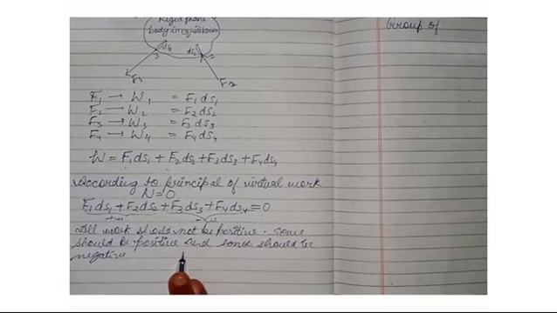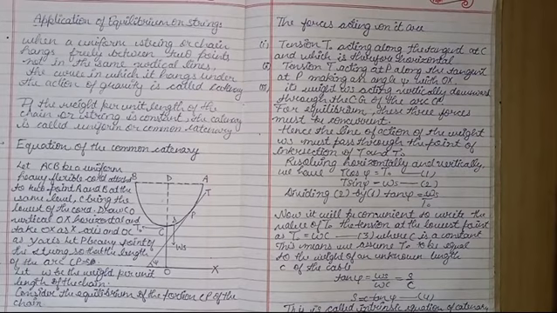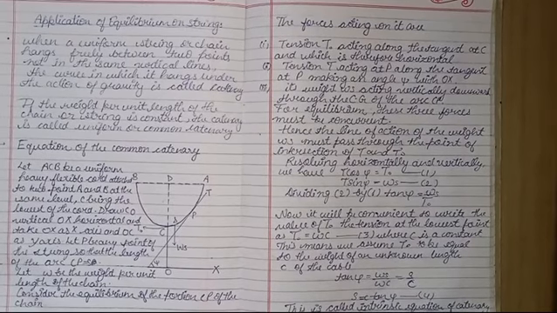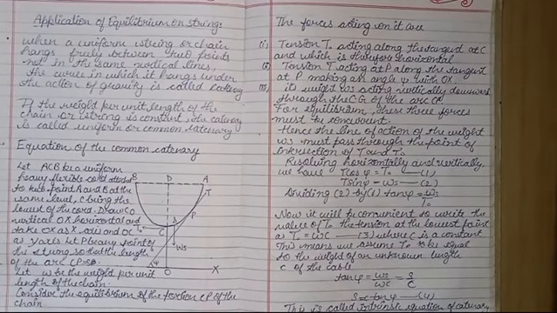Resolving horizontally and vertically, we have T cos psi is equal to T0, that is equation 1, and T sin psi is equal to WS, equation 2. Now, dividing equation 2 by 1, we get tan psi is equal to WS by T0. Now it will be convenient to write the value of T0, the tension at the lowest point, as T0 is equal to WC, where C is a constant. This means we assume T0 to be equal to the weight of the unknown length C of the cable.